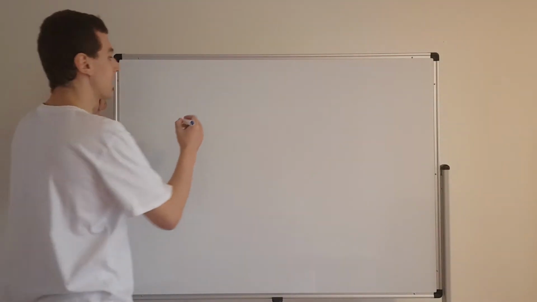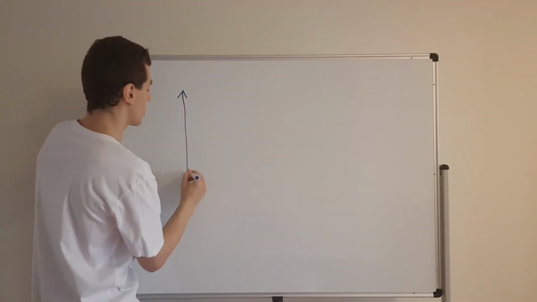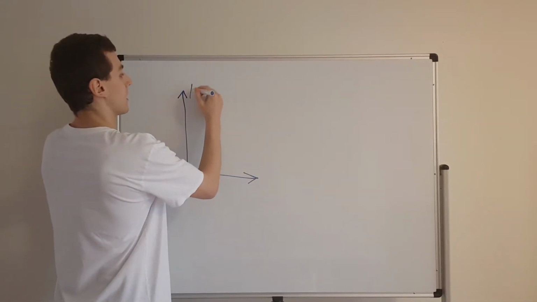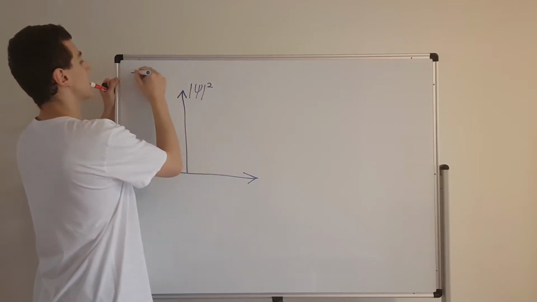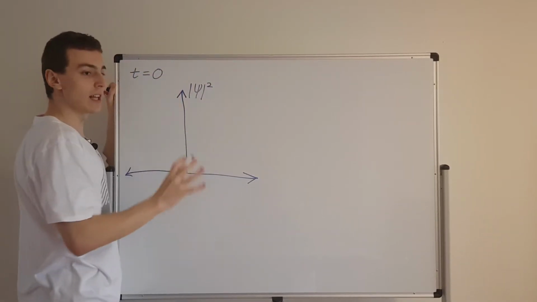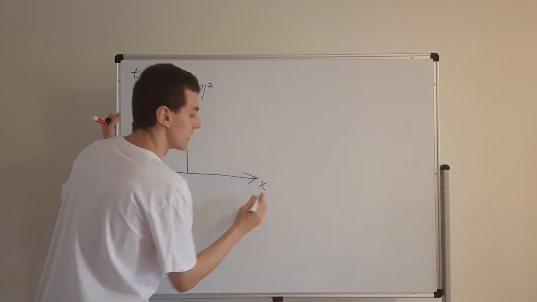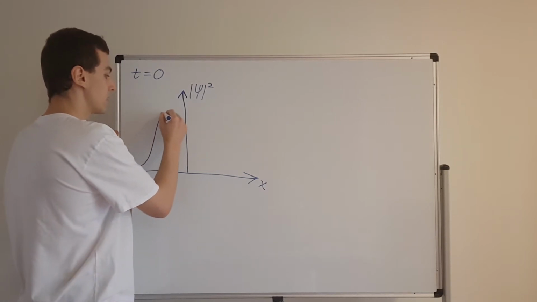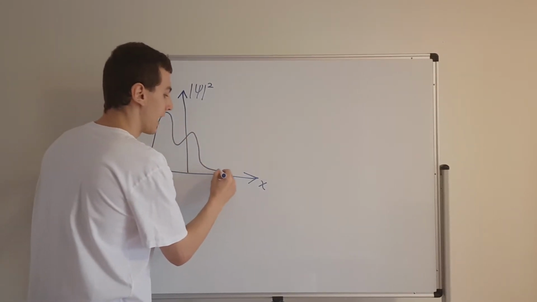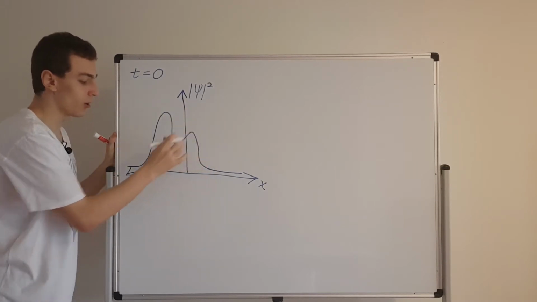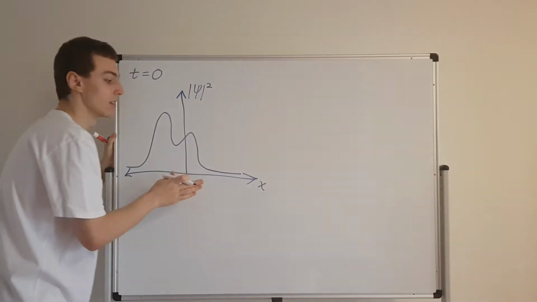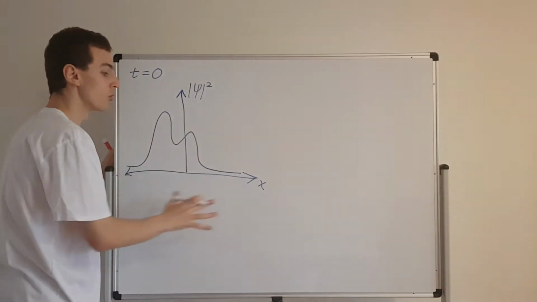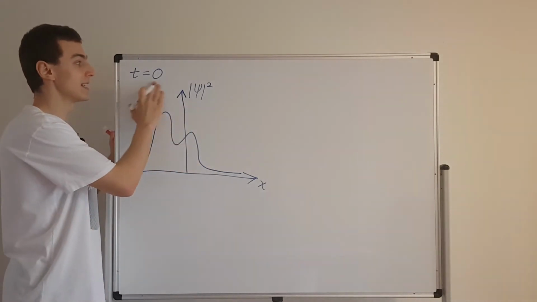So I'll show you what I mean. If in the beginning we have a function like this, so let's say we have our probability density function. It starts off at t equals 0. We're initializing the system, and this is the spatial coordinate x. Let's say we have something like this. There's a bump over here and a bump over here. And as you move away from the origin, as you go towards minus infinity and plus infinity, you're going to end up asymptotically approaching 0. So this is a normalized wave function that we've started off at t equals 0.